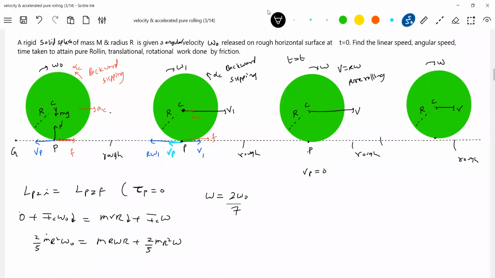Look at omega. It is less than omega naught. So the friction, what happens? Friction does negative rotational work. How to calculate the time taken?